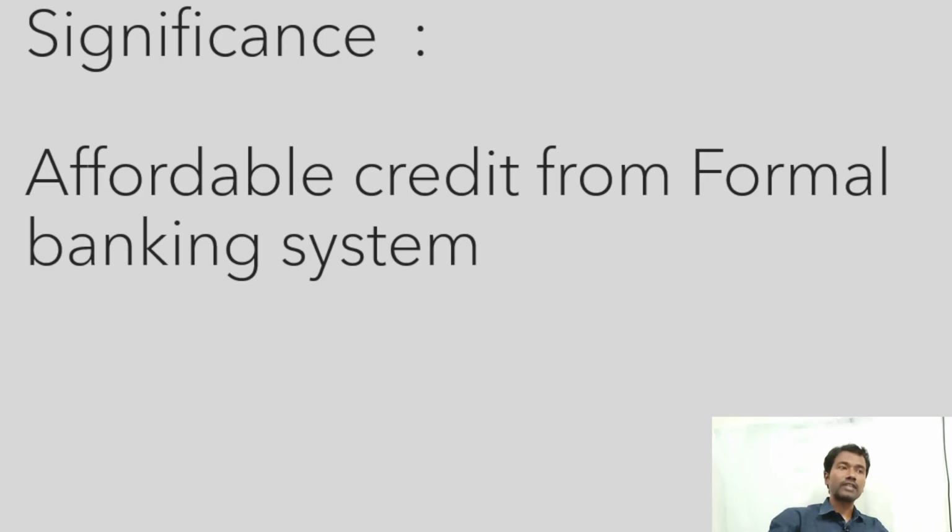Suppose this amount, 13,000 crores, is exclusively reserved for these 18 traditional occupations. The point is that it is affordable credit. Why is it affordable credit? As I just explained, it comes at only a 5% interest rate from the formal banking system.